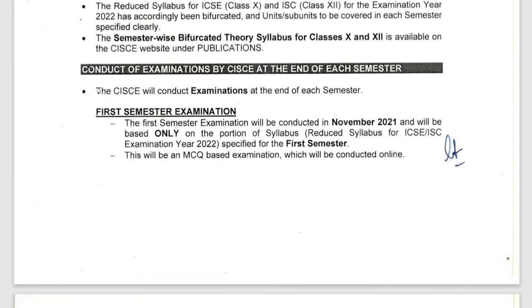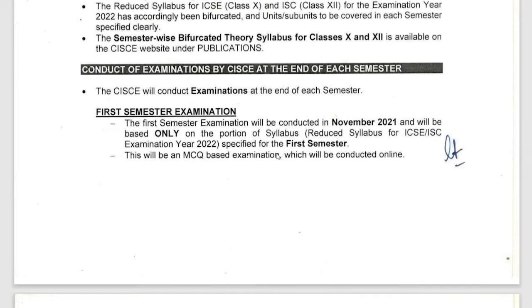First semester examination will be conducted in November 2021. You see, November 2021 this will be held and will be based only on the portion of the syllabus. I told you, first semester, whatever topics I have told you, write it down somewhere so that you remember and you can prepare for which month exam? November. This will be an MCQ based examination, another very important point, MCQ based examination. You see, MCQ, that means multiple choice questions.